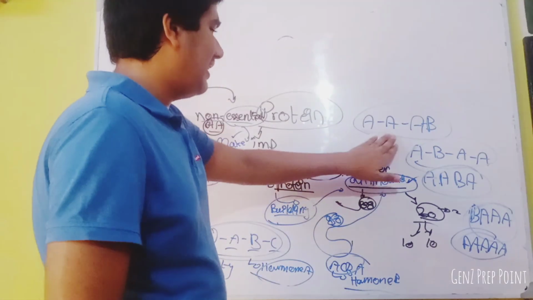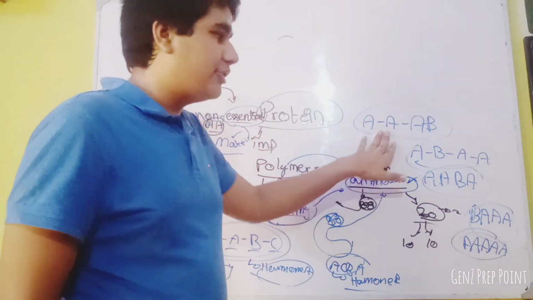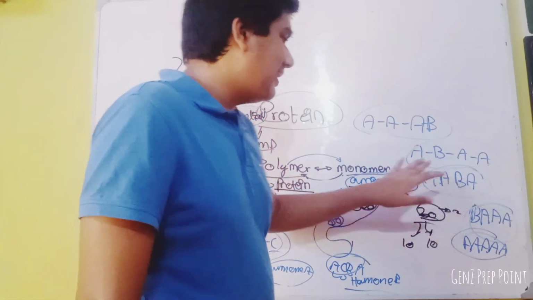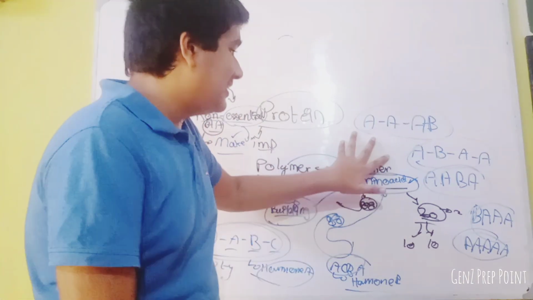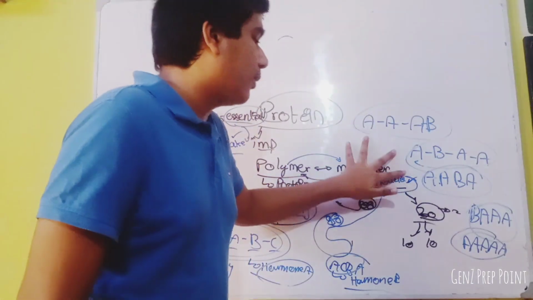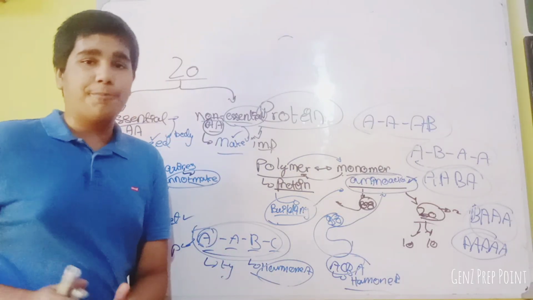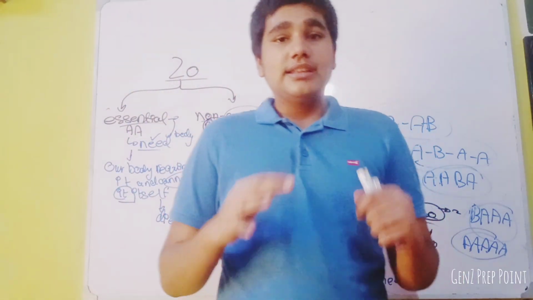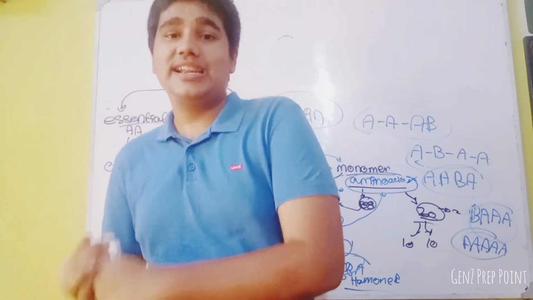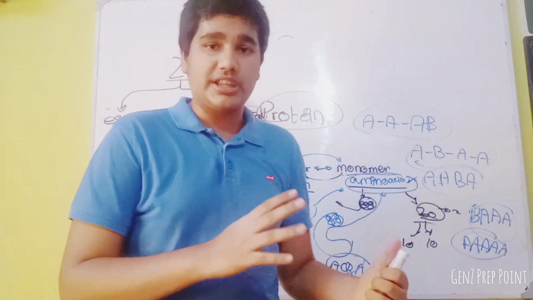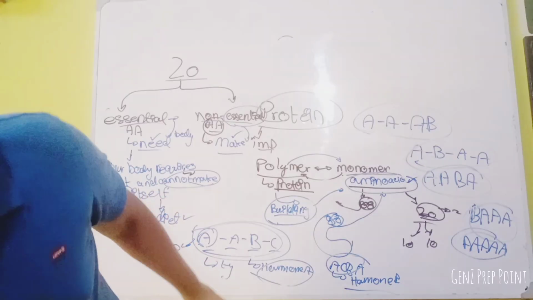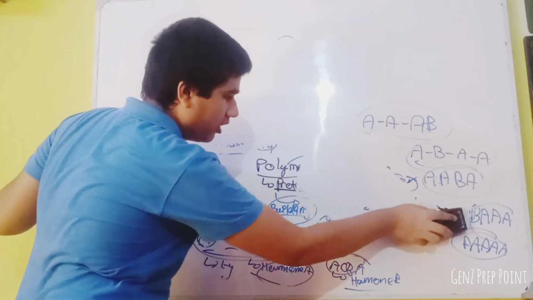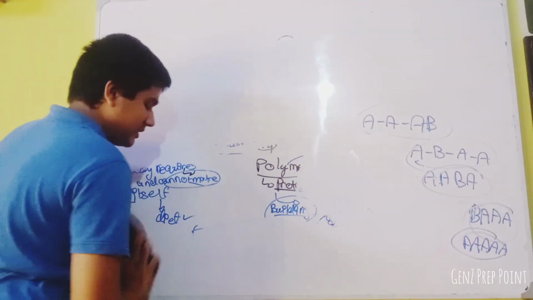If I put A, B, this is hormone A. B, A, this is hormone B. A, this is hormone C. This means that amino acids require different combinations to make different proteins. Like A does not make enzymes. They are specific combinations that make different types of proteins. That's all. We just need to know these examples.